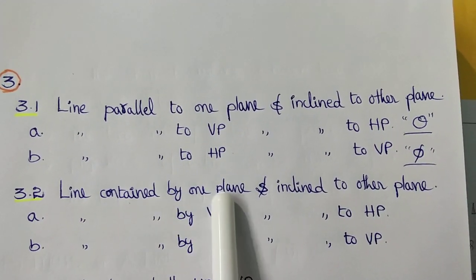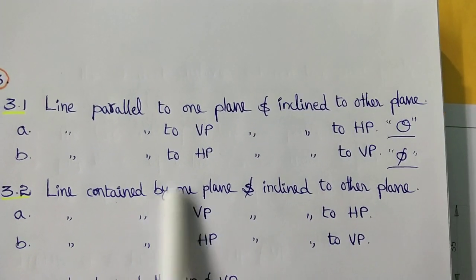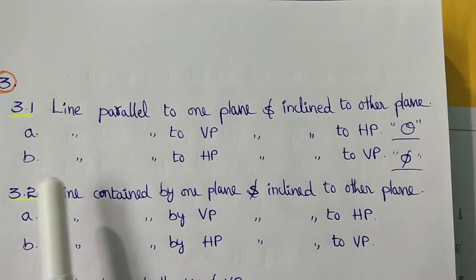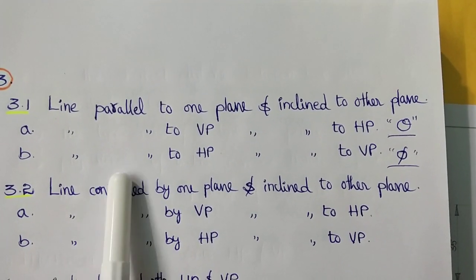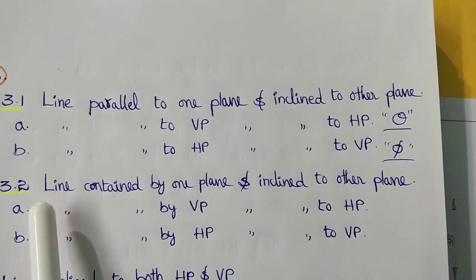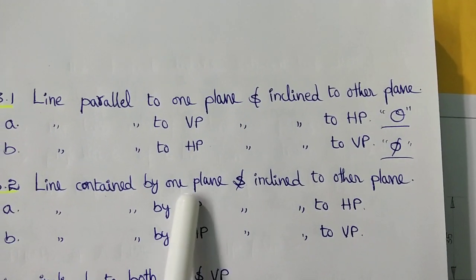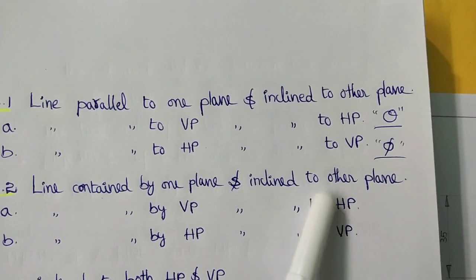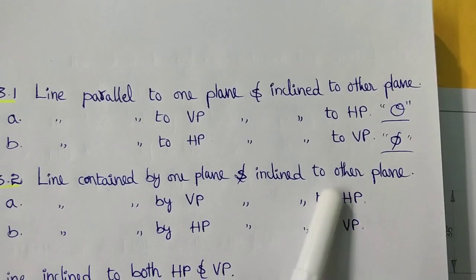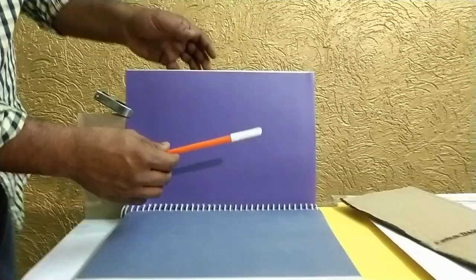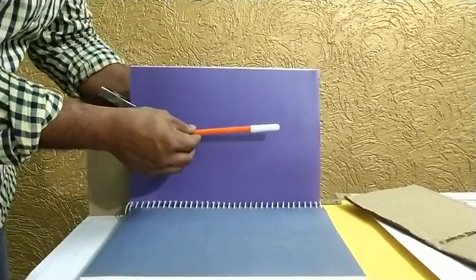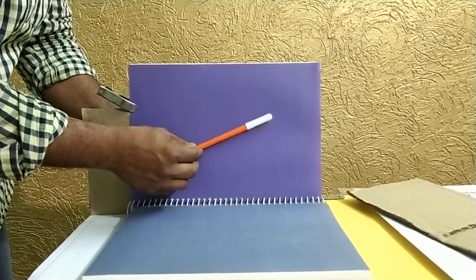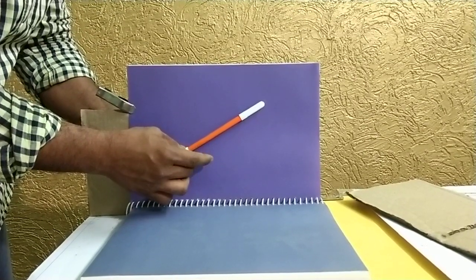Here line contained by one plane and inclined to the other plane. Contained means that it is touching that particular plane. So here in 3.2, according to this condition, we have two possible cases. 3.2a, line contained by VP, that means touching the VP, but inclined to the HP. So we can see this position with respect to the HP and VP. Yes, here the line contained by VP, that means touching the VP. But here the line must be inclined to the HP. So this is the position of the line according to the given condition.